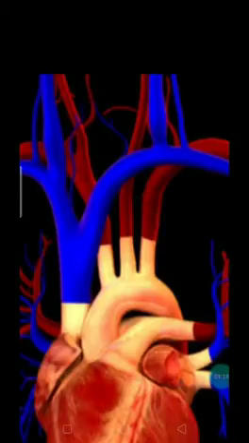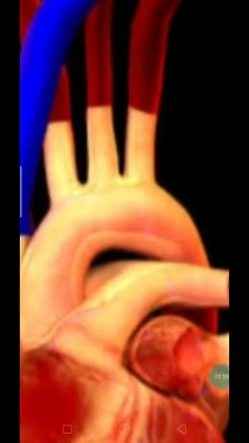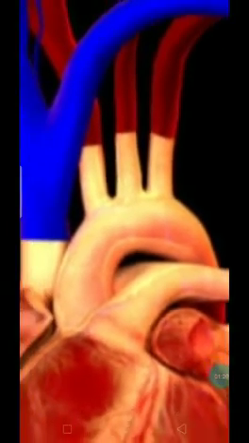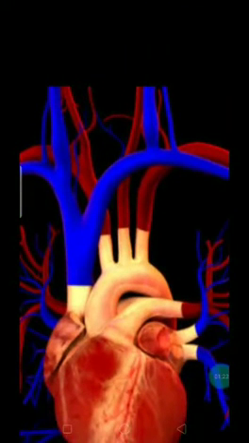And the largest artery is what? Aorta. So this is your aorta, children. The yellow color bent pipe is there, no? This is your aorta. And we have also discussed the carotid artery. Do you remember? Yes, it's going to carry the blood from the heart only to the brain.